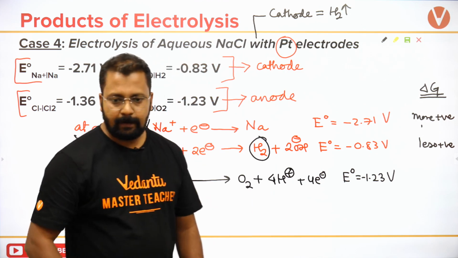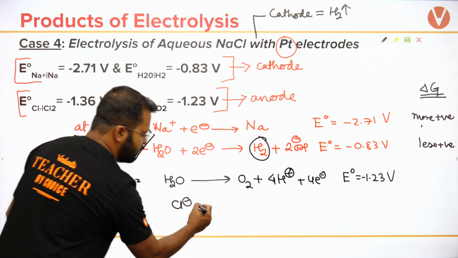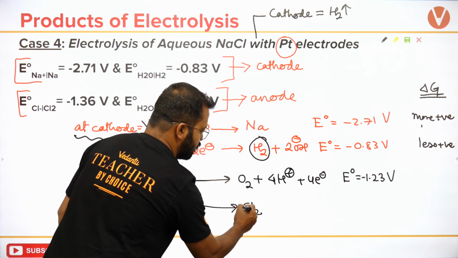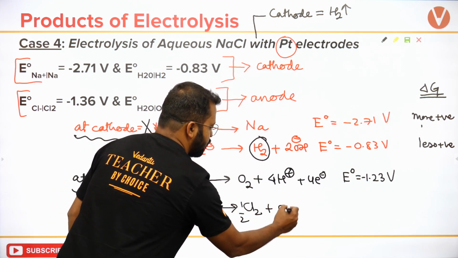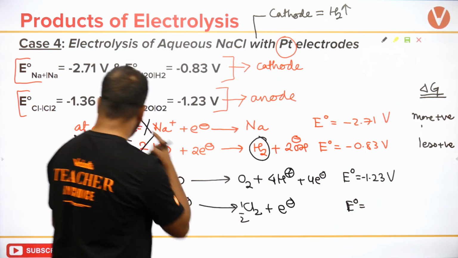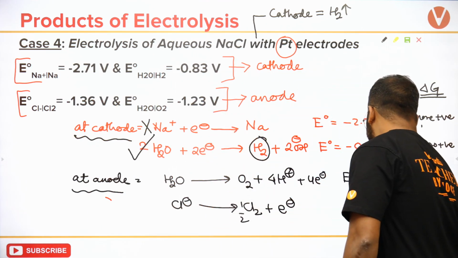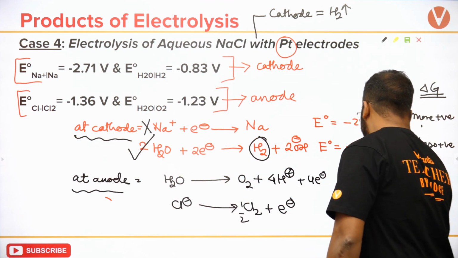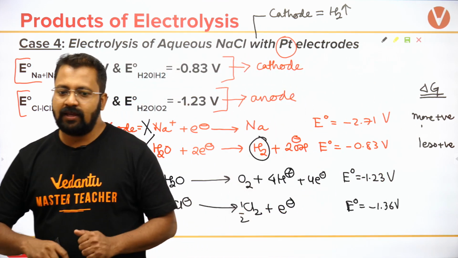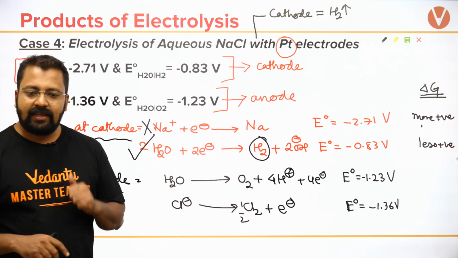And Cl minus converted into Cl2 will give out an electron. This E naught value, now look, is given as minus 1.36. Now for both these reactions,